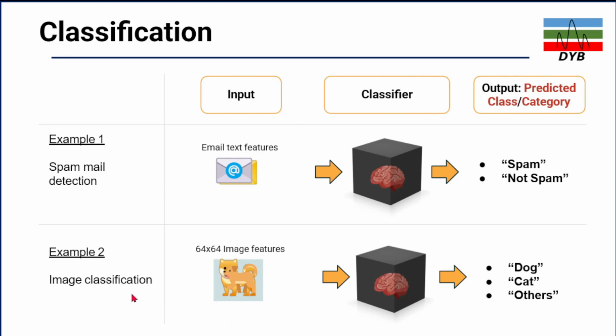So the second type of image classification, in this is a text classification, is an image classification. So in this figure, you have the cat and dog, but it looks similar. So in that case, you will have the classifier, which is your algorithm. Based on that classifier, you will have the predicted categories or the class, such as dog, cat, or any other type of material, type of feature you observe in the figure. So the second is regression.